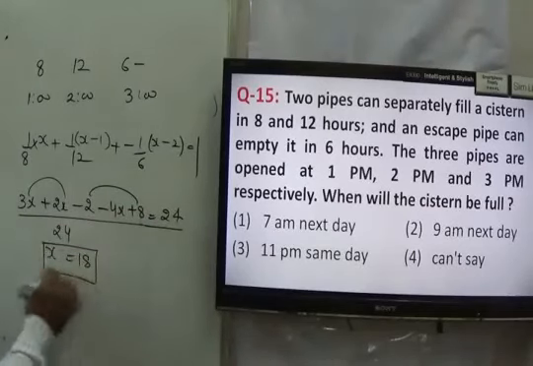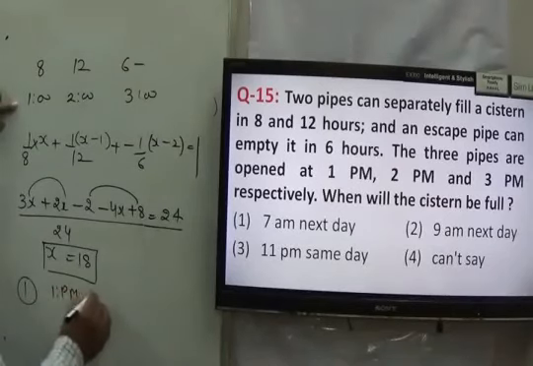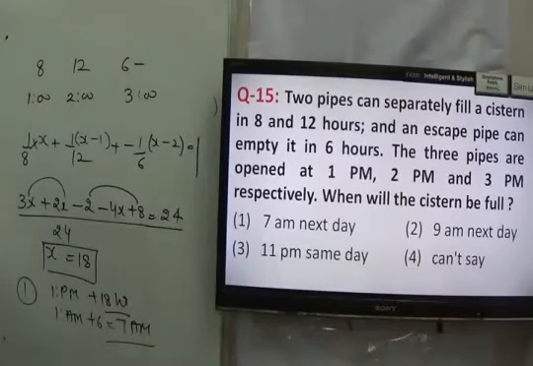So we can say starting from 1 p.m., it takes 18 hours to fill that tank, right? If I add 12 hours, it makes 1 a.m. on the next day. Then we have to add 6, so we can say 7 a.m. next day. The answer to your question is 7 a.m. next day. How? Because from 1 p.m. we have to add 18 hours, right? If I add 12 hours out of it, we get 1 a.m. next day, and plus 6 hours, that makes 7 a.m. next day. So the answer to question 15 is 7 a.m. next day.